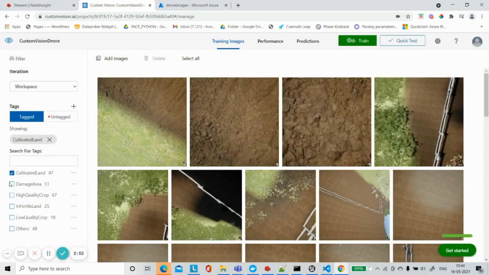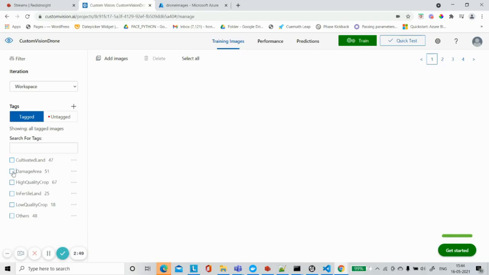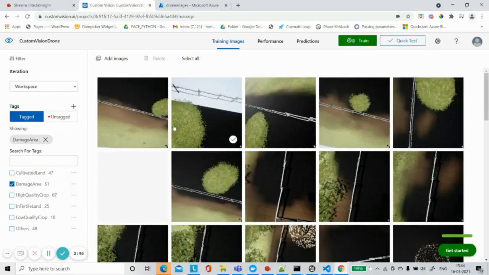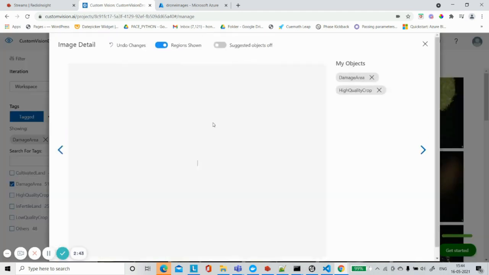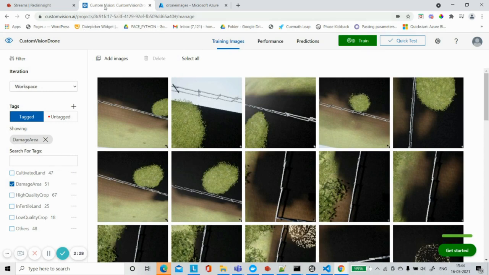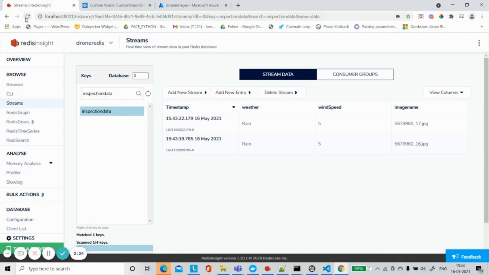Similarly, let me show you one more example. These black areas are the damaged areas. Whenever these spots are recognized in the images, they will be recognized as damaged area, and these are the high quality crops. Now the data from this trained model is stored to the output stream, which is predictions in our case.